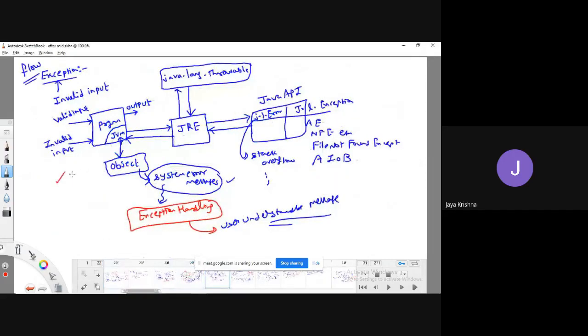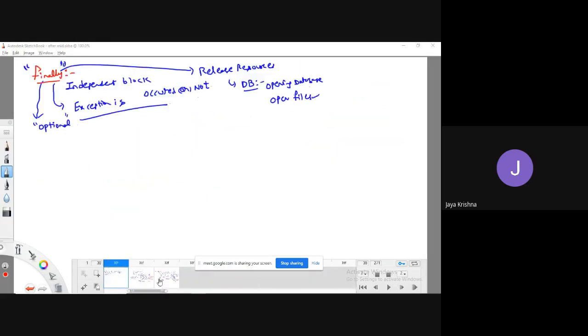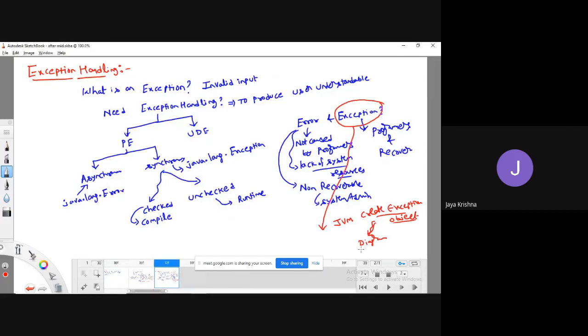So this is the way JVM is going to create the exception object, and it is going to make that reference to the catch block. I mean, whenever an exception is raised, automatically it will call the corresponding catch block. Am I right or not?